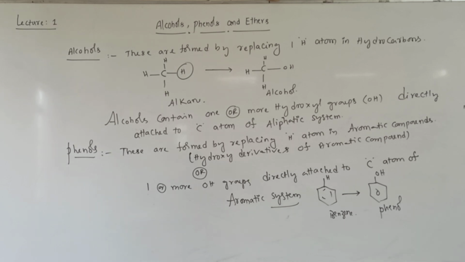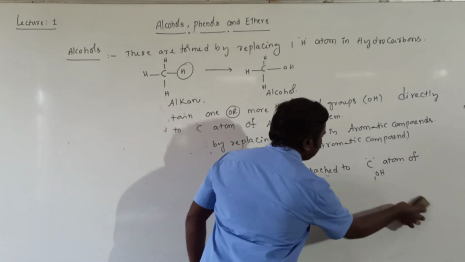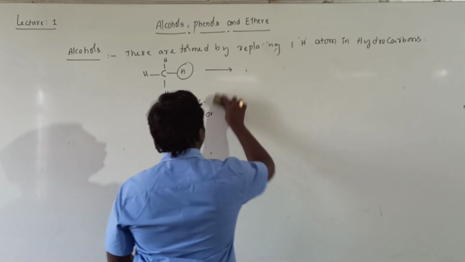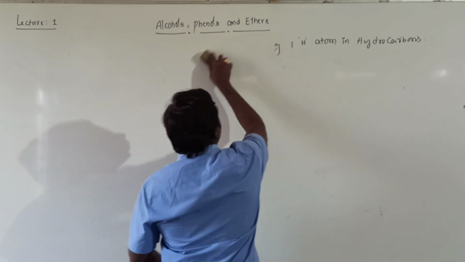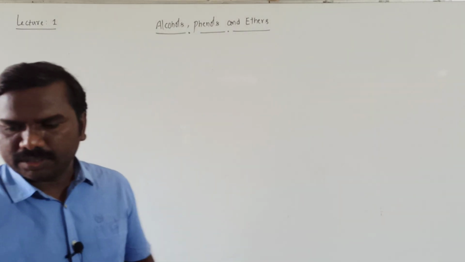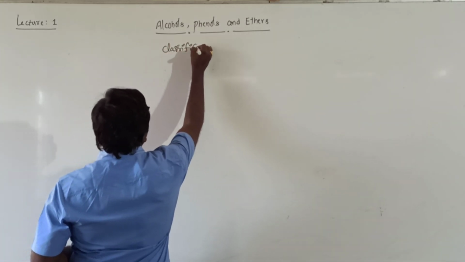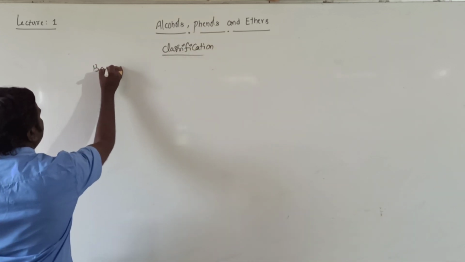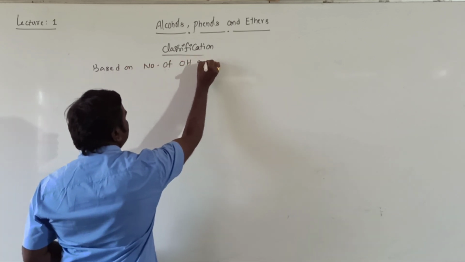Classification of alcohols. How are alcohols classified? Alcohols are classified based on the number of OH groups and based on the hybridization of the carbon atom to which the hydroxyl group is attached. First one is classification based on the number of OH groups.